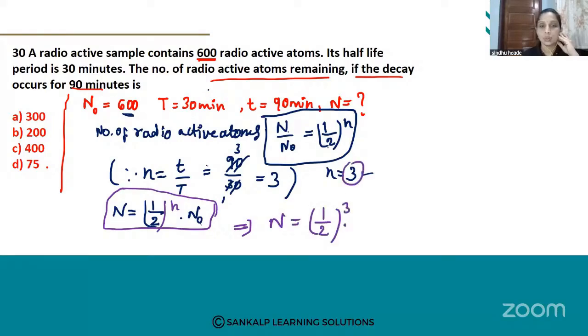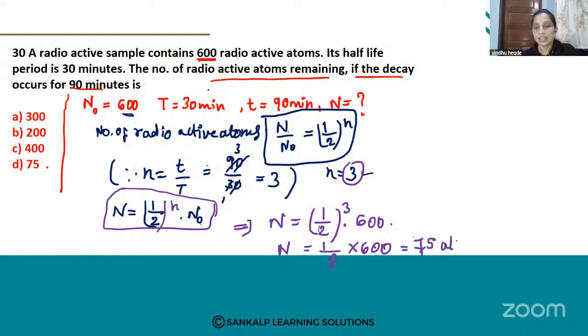What you get? So here N is equal to 1 by 2 raised to n, n is 3, into N naught value is 600, right? Okay. Then what you get lastly? Here 1 by 2, the whole cube is nothing but 1 by 8 into 600. So simplify this and write the answer. Finally, you get 75.